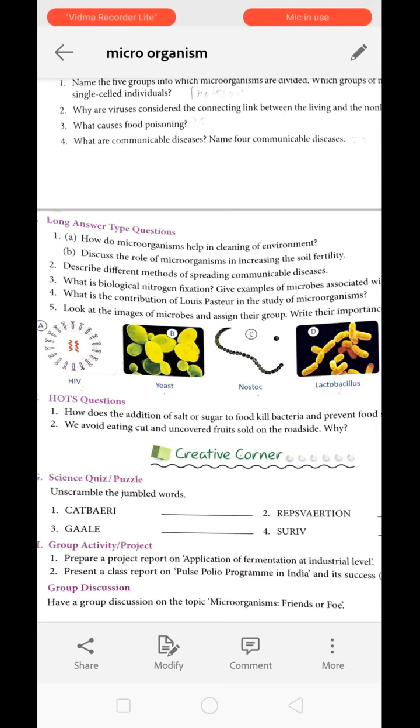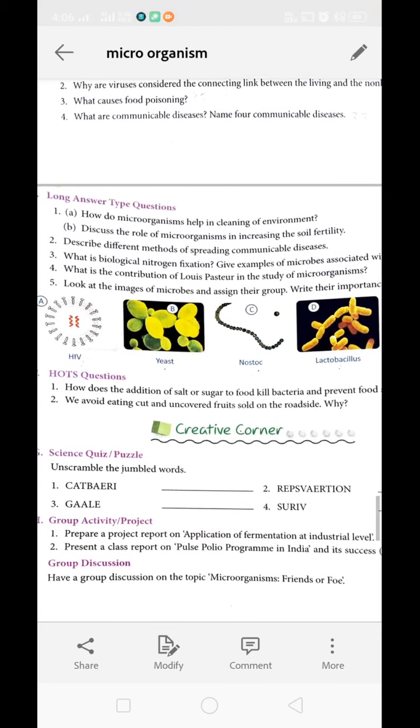Okay, third method is by the method of vector or a carrier. A carrier is an organism which carries the germs in its body, and when it bites another organism, the germs get transferred into the second one. For example, malaria. The female Anopheles mosquito, if infected, will bite a healthy person, and the germs will get transferred to the healthy person.